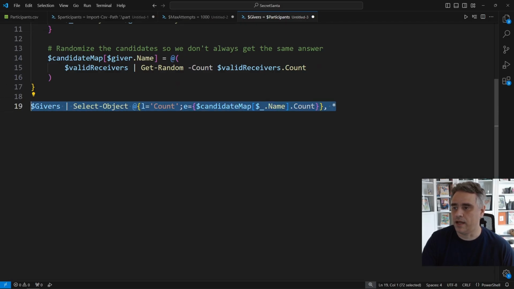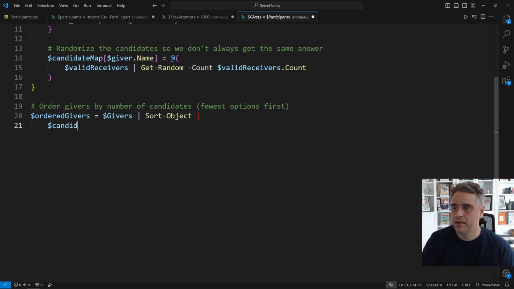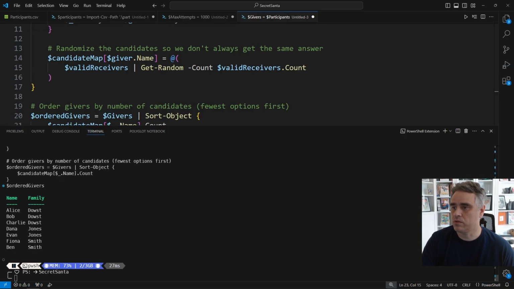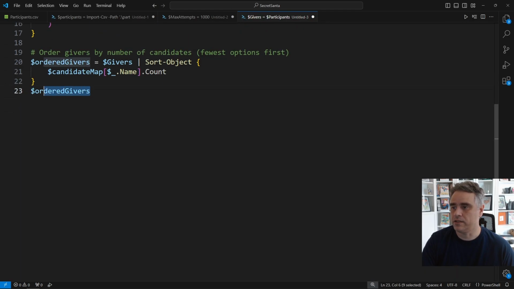Some of the people have lots of possible receivers. Others have just a few. To make the search more efficient, we'll sort givers into ordered givers, based on how many candidates they have in the candidate map. The people with the fewest options bubble to the top. That way, when we start assigning, we can deal with the tricky people first, and if the whole setup is impossible, we find out sooner rather than later. When we look at ordered givers, you can see the order we'll process them in. These are our givers, sorted from pickiest constraints to the eternal bachelor uncle.